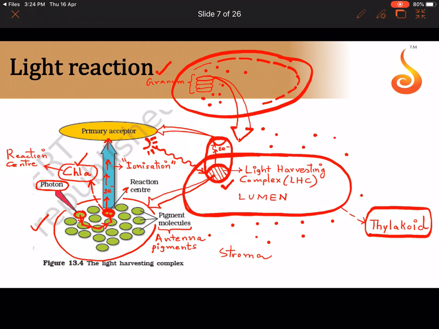Light falls onto which of these molecules? These are called the antenna pigments, which are surrounding the chlorophyll A. They pass on their energy. What is this energy called? This energy that is passing on is called resonance or inductive or Foster's energy.